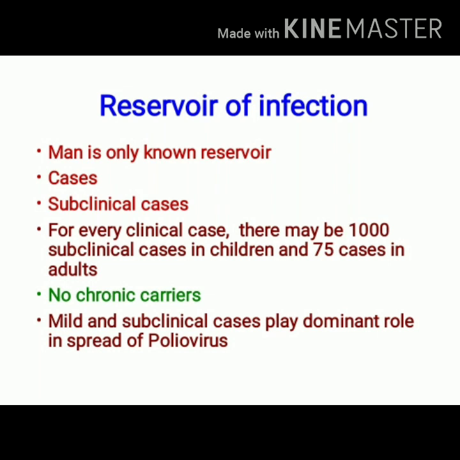Reservoir of infection. Man is the only known reservoir of infection. Here, man means clinical cases or subclinical cases of poliomyelitis. In case of children, for every clinical case, there can be 1000 subclinical cases. Whereas, in case of adults, for every clinical case, there can be 75 subclinical cases.